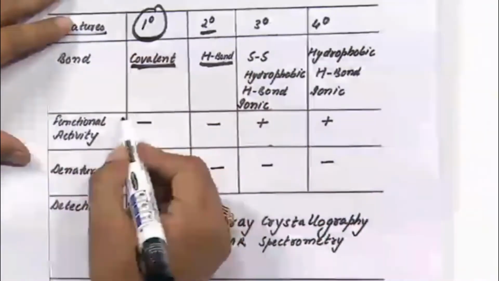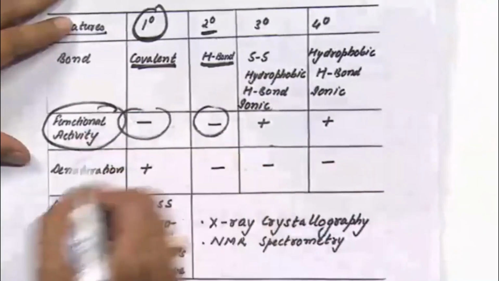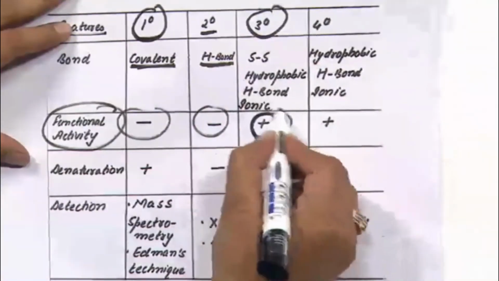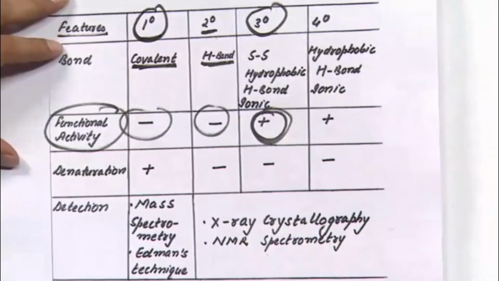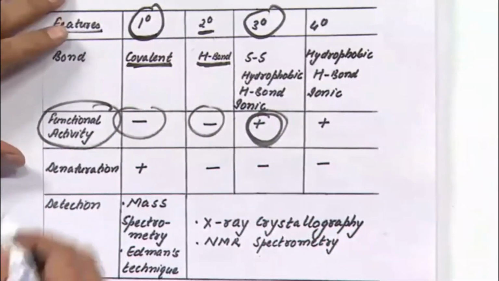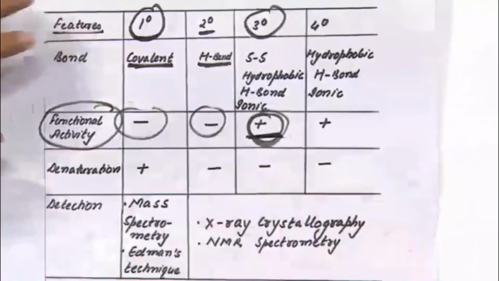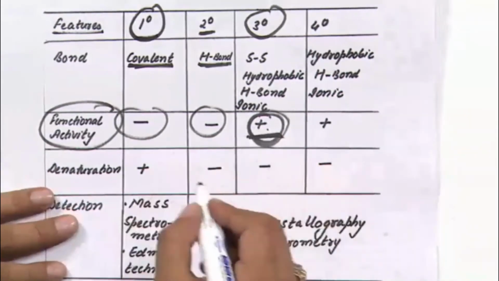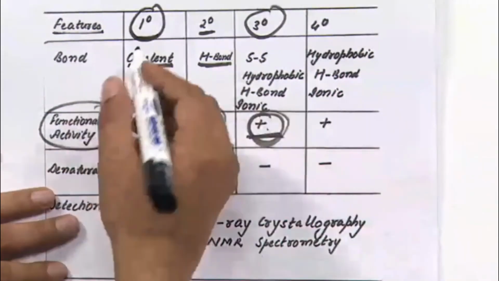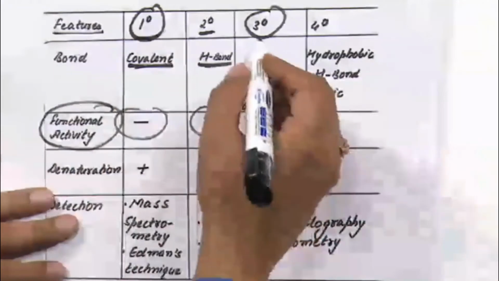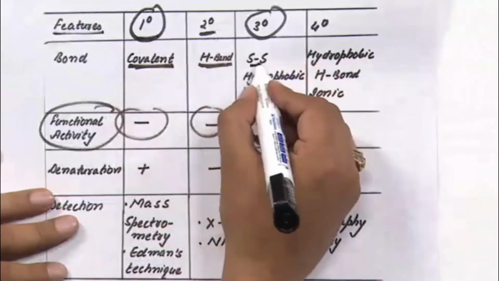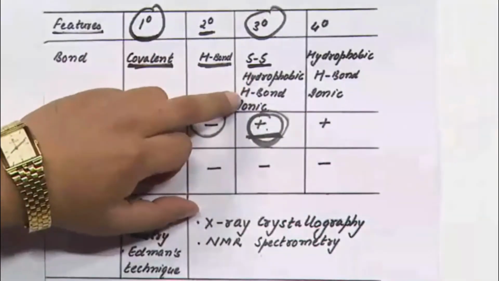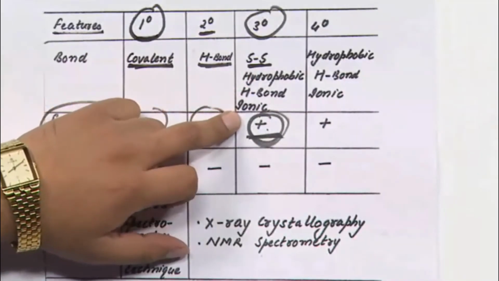Primary structure, secondary structure, functional activities are absent, while in tertiary structure, functional activity is present. Clear? Protein acquires function at tertiary level. Okay. And we know the bonds. Tertiary structure is stabilized by the main bond, disulfide. Other bonds are hydrophobic, hydrogen and ionic.